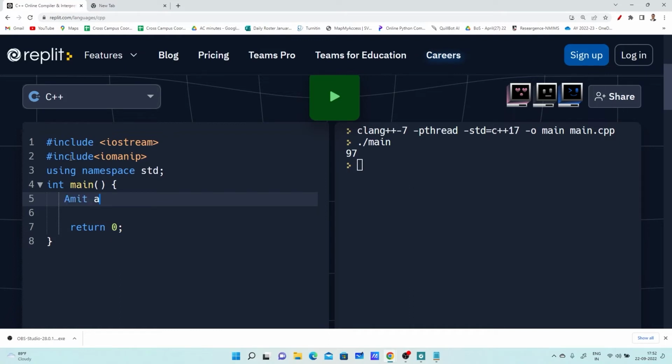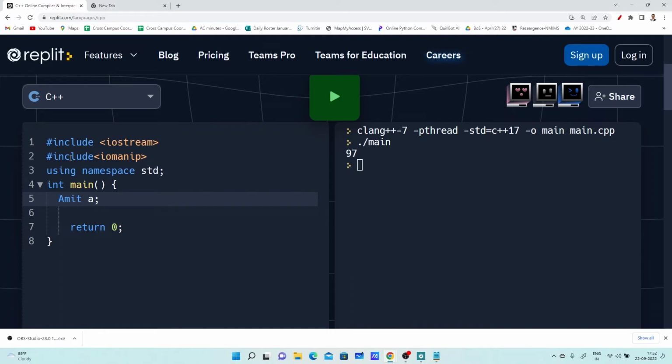Amit, I'm saying here A. So listen and concentrate. Here I'm saying integer A. So what is integer A here? It's a variable of type integer. But I want to declare a variable of type Amit, and there is no data type Amit available in C++. Right? So we can create our own data type.